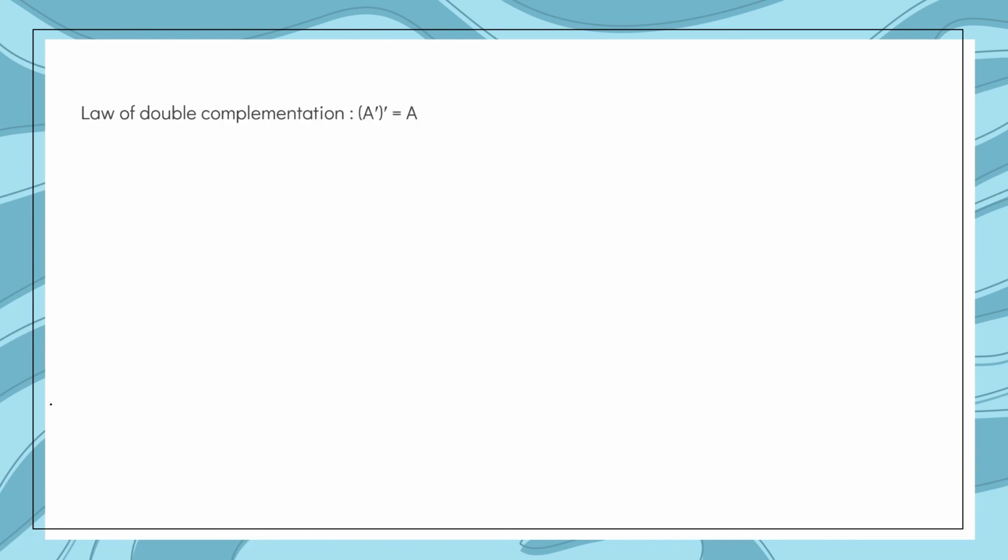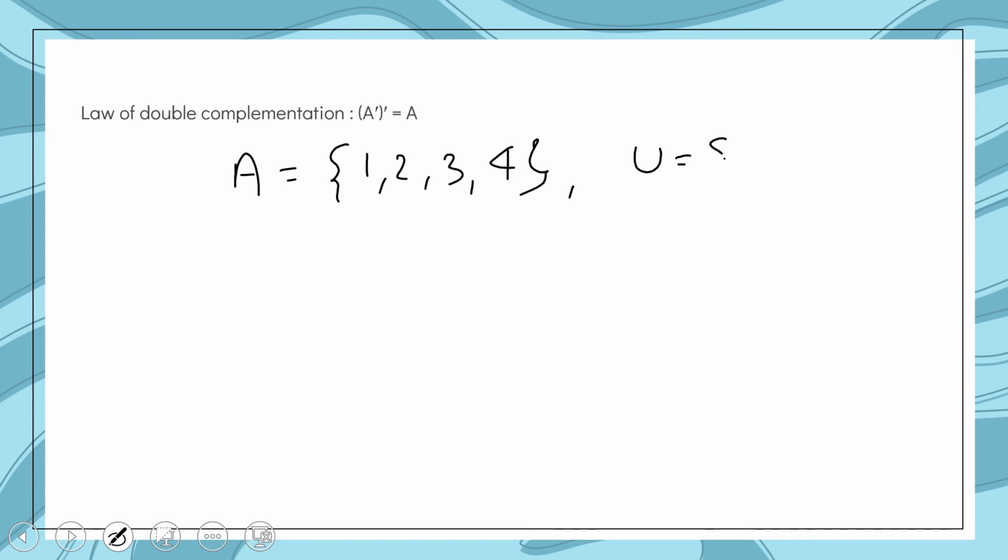Law of double complementation. Let's check one by one. Let A be a set which consists of elements 1, 2, 3 and 4, and the universal set consists of elements 1, 2, 3, 4, 5, 6.